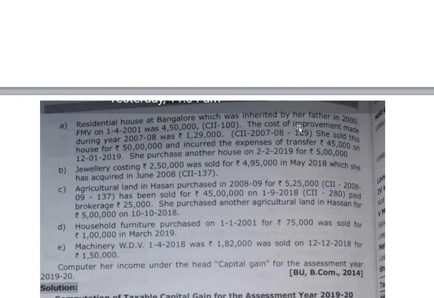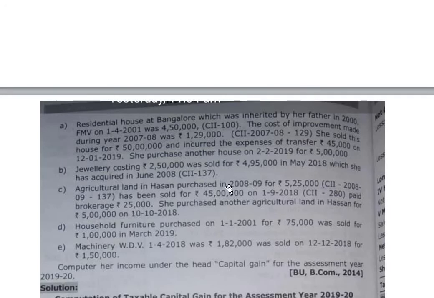The cost of improvement made during the year 2007-8 was 1,29,000. She sold this house for 50 lakh and incurred expense of transfer 45,000. On 12th January 2019, she purchased another house on 2nd February 2019 for rupees 5 lakh.